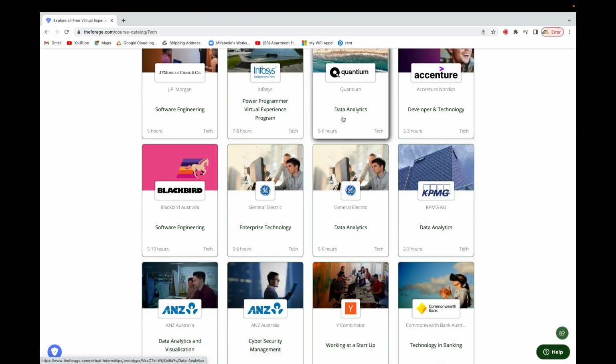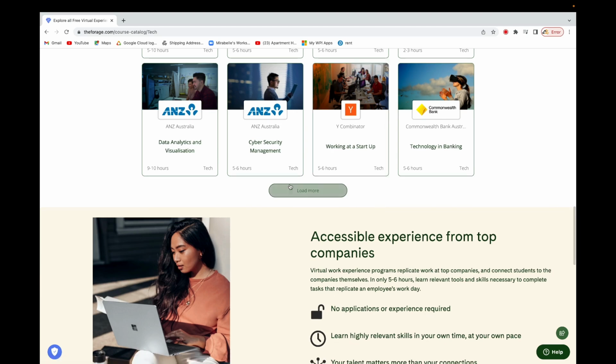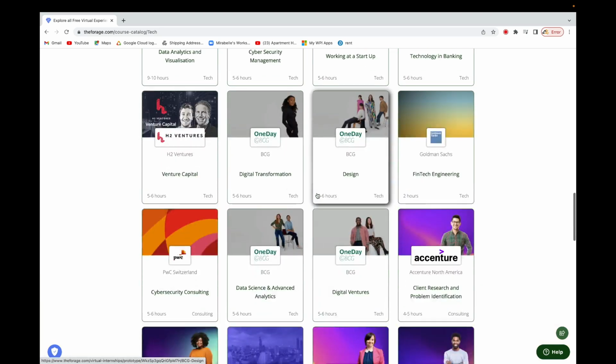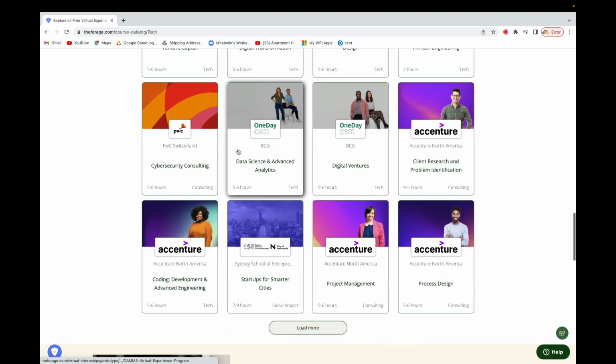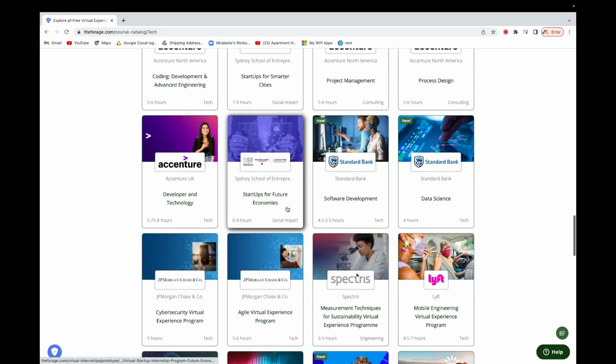I see Quantium, data analytics, and this one is from General Electric. We see KPMG, data analytics. Quite a lot of them. You see data analytics and visualization, you go all the way down. Let's see, data science and advanced analytics. So just take your time, go through, click on it, and read.